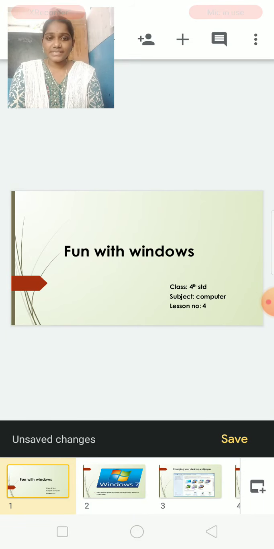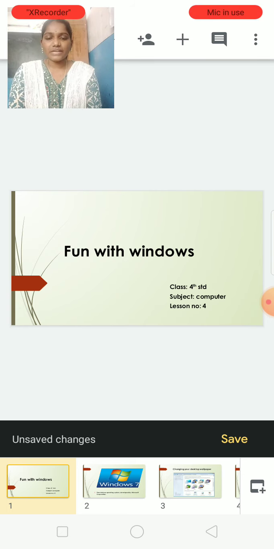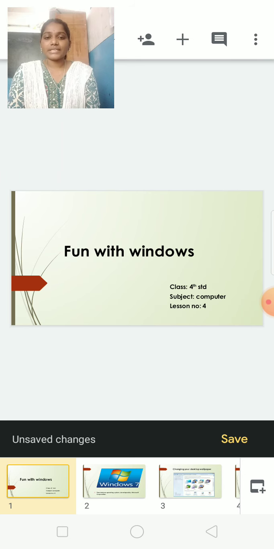Today's subject is computer lesson number 4. Fun with Windows. Children, we all learned in our previous classes about input devices, output devices and storage devices, about hardware. Now let us learn about software.